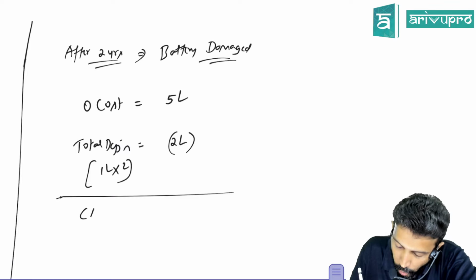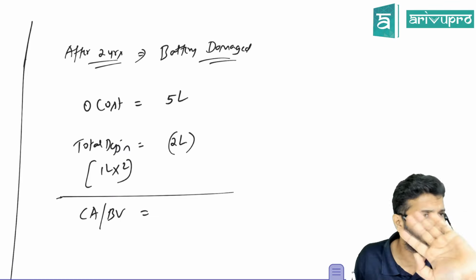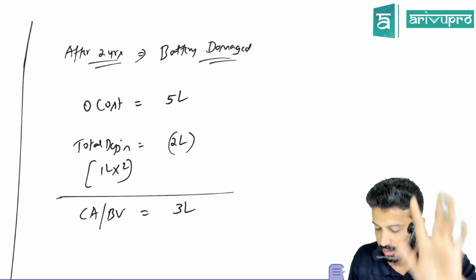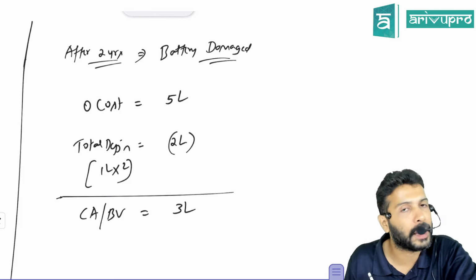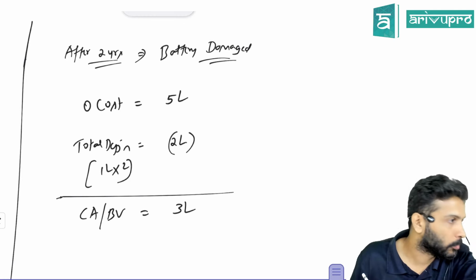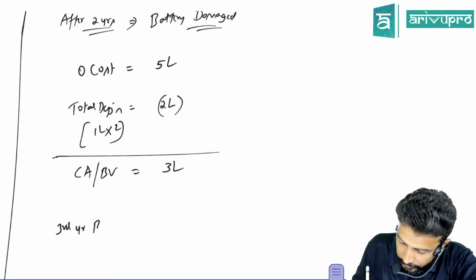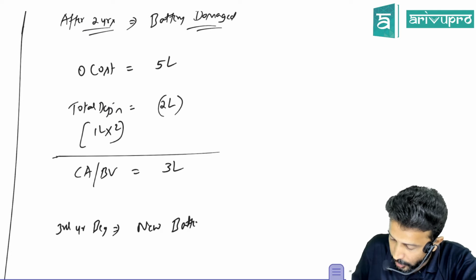So can you tell me what is the carrying amount or book value relating to this battery alone? I don't want it for the entire car. Only for the battery, what is the carrying amount remaining? 3 lakh rupees. Easy. Sir, since this old battery has got damaged now, what should I do? Have to replace. Okay. So let's say at the 3rd year beginning, I purchased a new battery. I replaced it with a new battery.